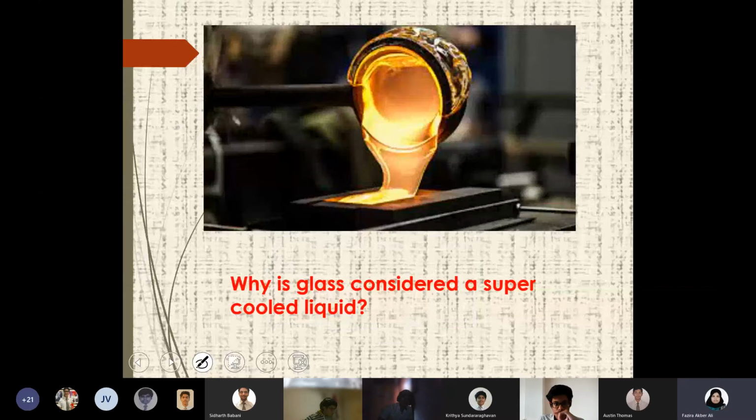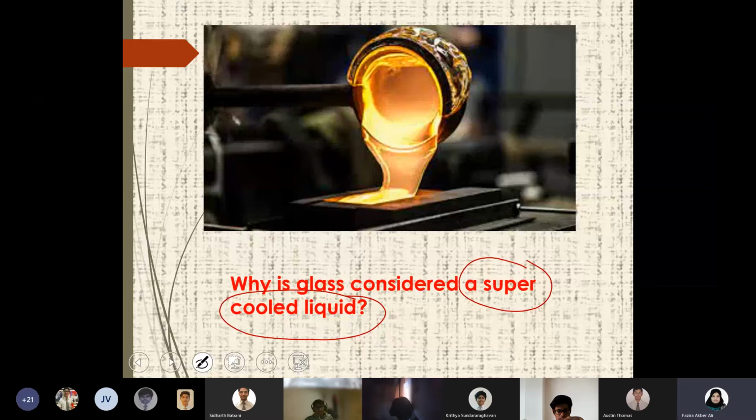It's like a liquid highly heated with silica and other components. And that liquid is super cooled suddenly so that it gets solidified. So that means glass is considered a super cooled liquid rather than a perfect solid, a liquid which suddenly cools down, because when it was at a very high temperature, immediately it will be placed in cold water, or water will be sprinkled or sprayed on it so that the temperature suddenly drops.